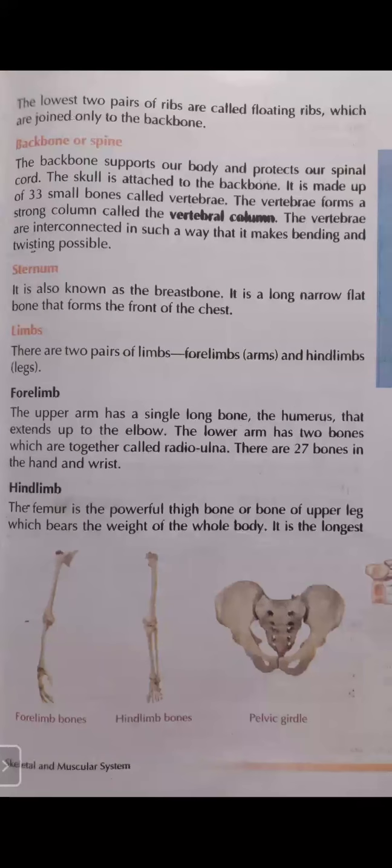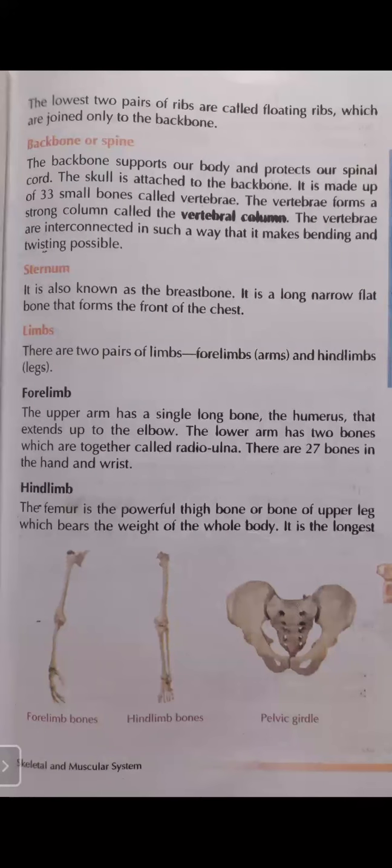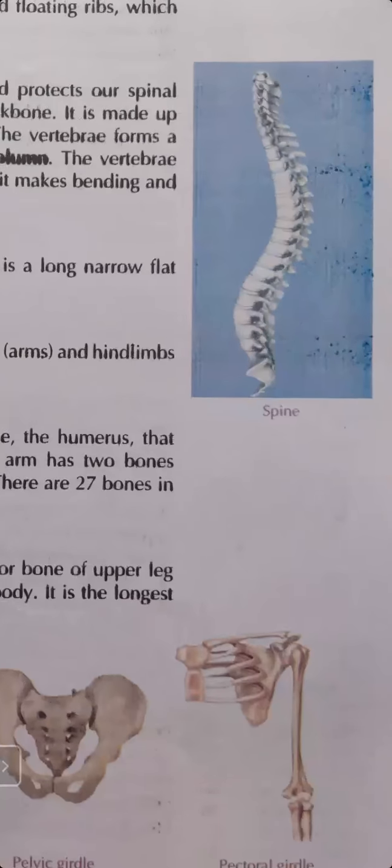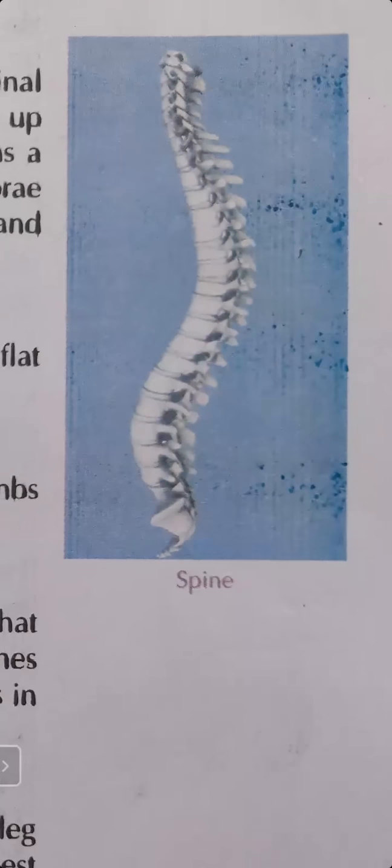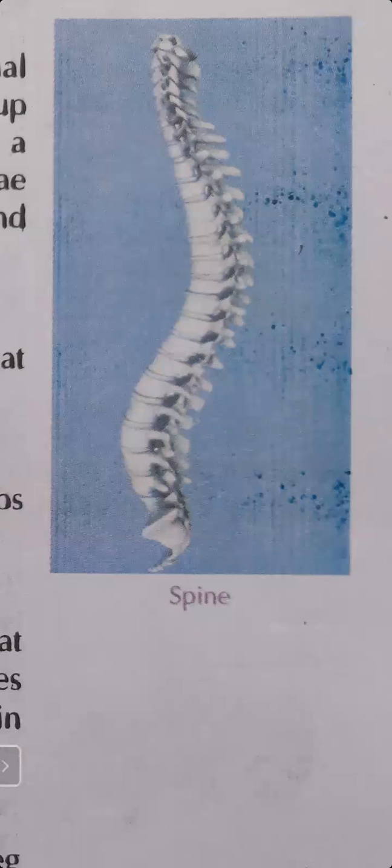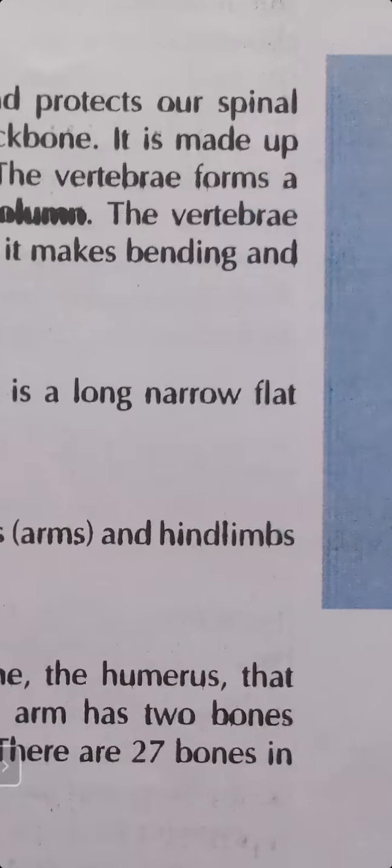Student, the next part is backbone or spines. So we are still discussing about rib cage. Next we are having backbone or spines. So look at the diagram carefully. It is the structure of our spine, or known as backbone.